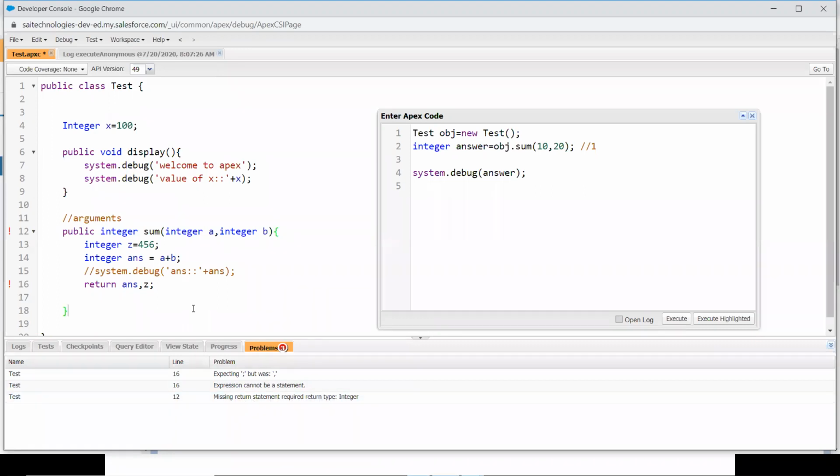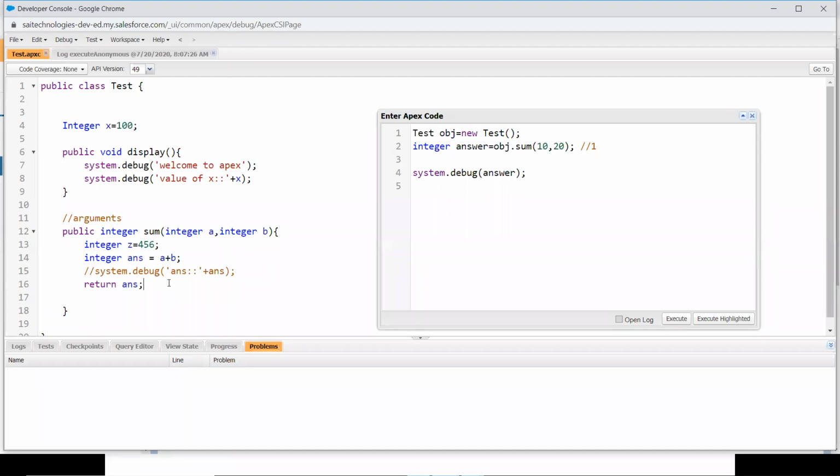Actually, the thing is, a function can return only one value. Please note it down. A function can return only one value. It cannot return more than one value. It can return either answer or it can return z. It cannot return both. So the point is, a function can return only one value. That's point number one. Are you clear? Yes.